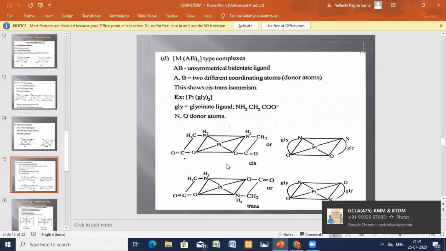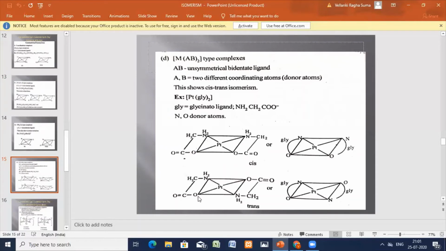Okay. Next, the other one is the platinum complex. Here the donation sites are on the opposite side. One is the oxygen donor atom, here also the oxygen is the donor atom, and both of them are on opposite sides. This is a trans type with respect to the center. Oxygen opposite to oxygen, central metal atom, or amine and amine group opposite side.